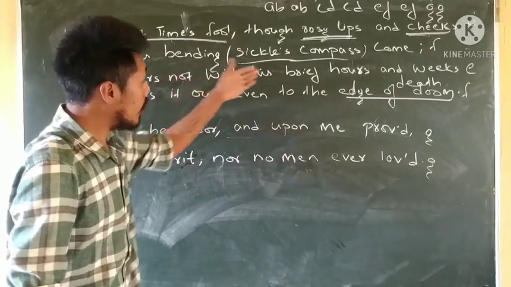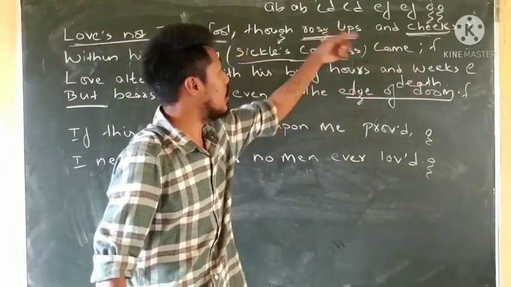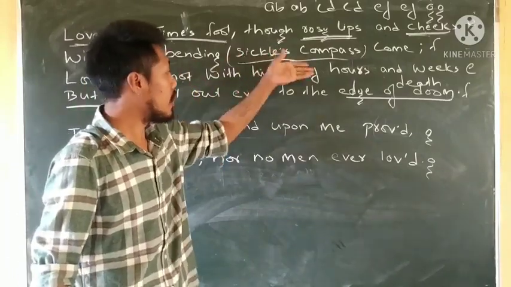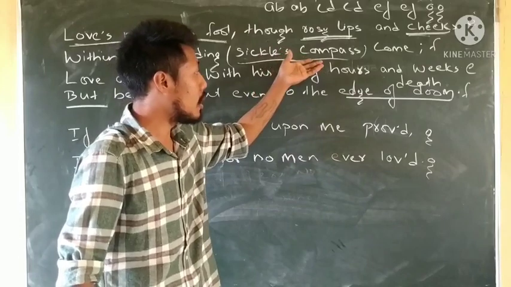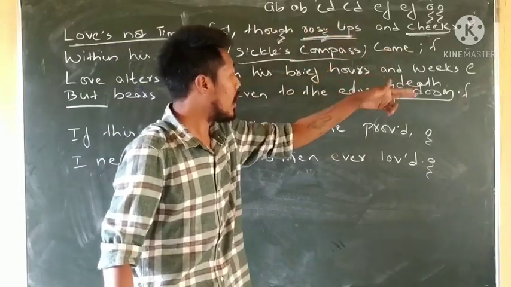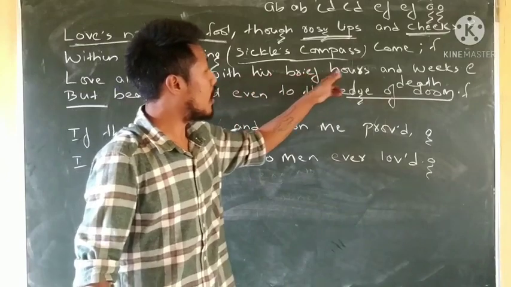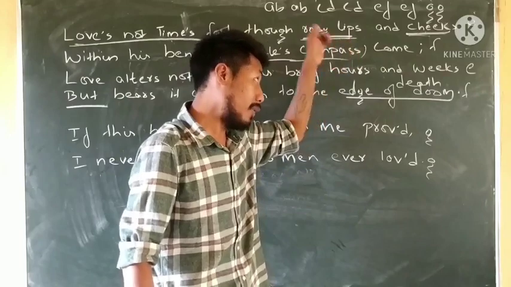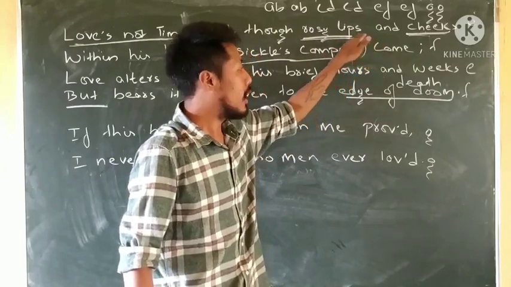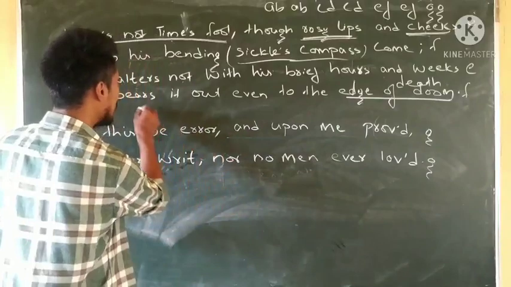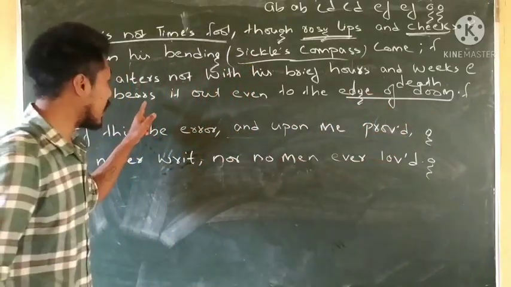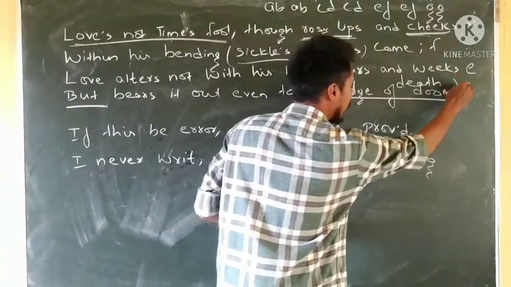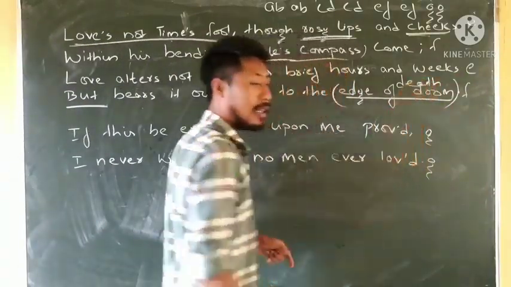Love doesn't change with the brief hours and weeks. When the rosy lips and cheeks have faded away with time, love doesn't change. Even if they fade away, love is not limited to time, but bears it out even to the age of doom. They keep on loving the promise that they have made to each other. They bear it out even till death; the age of doom means till death.